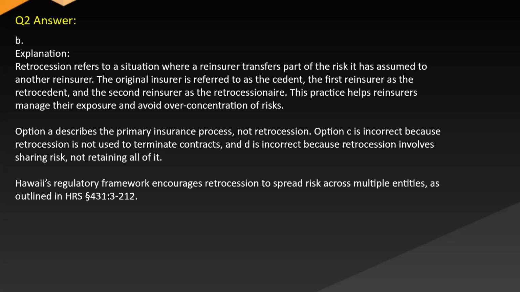Option A describes the primary insurance process, not retrocession. Option C is incorrect because retrocession is not used to terminate contracts, and D is incorrect because retrocession involves sharing risk, not retaining all of it. Hawaii's regulatory framework encourages retrocession to spread risk across multiple entities, as outlined in HRS 3212.